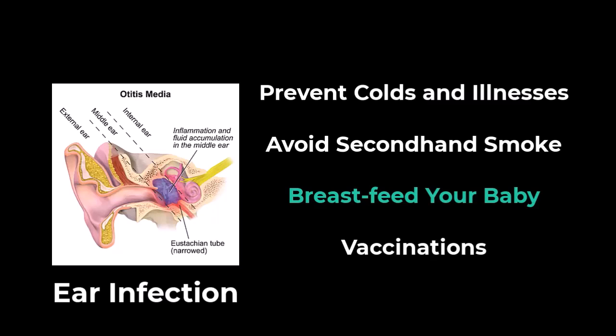If you bottle feed, hold your baby in an upright position. Avoid propping a bottle in your baby's mouth while he or she is lying down. Don't put bottles in the crib with your baby. And talk to your doctor about vaccinations. Ask your doctor about what vaccinations are appropriate for your child. Seasonal flu shots, pneumococcal and other bacterial vaccines may help prevent ear infections.